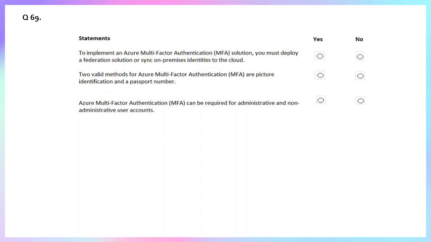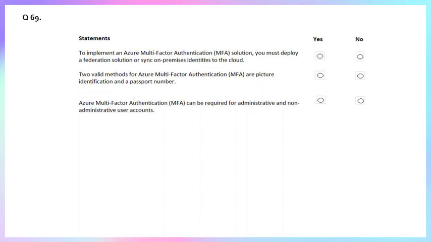This is often the case for organizations that were born in the cloud and have no on-premises Active Directory. Therefore, you do not have to synchronize or federate users to use Azure MFA. So answer one is false.